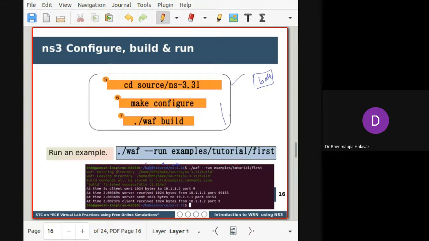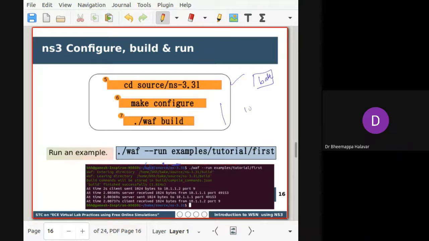After that, you have to configure NS3, then run WAF build to build NS3 so that you can use that build for running your examples. Okay, so this is the second part, steps 5, 6, 7, which will take around 10 to 15 minutes depending on your system configuration. Once you have a successful build, how do you run a simple example?